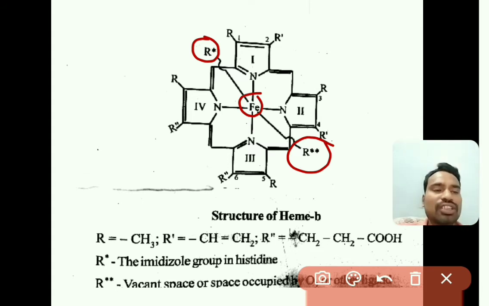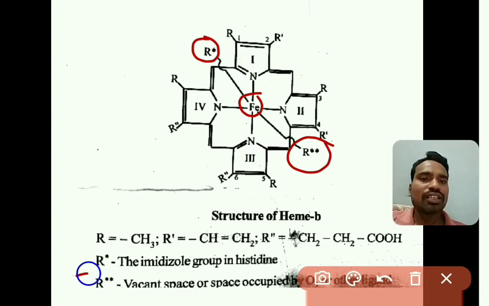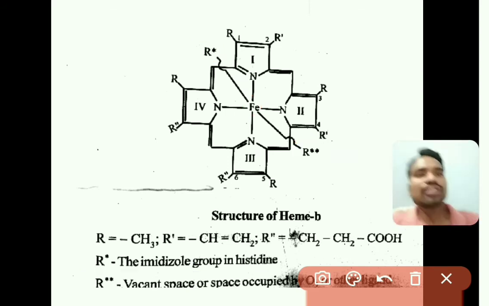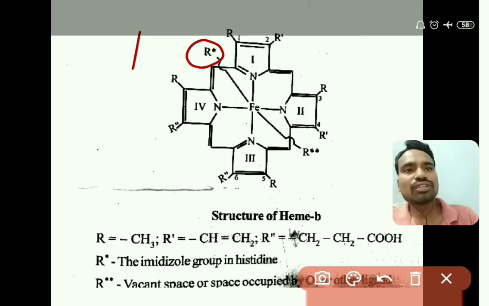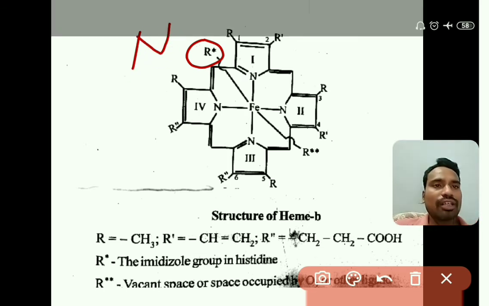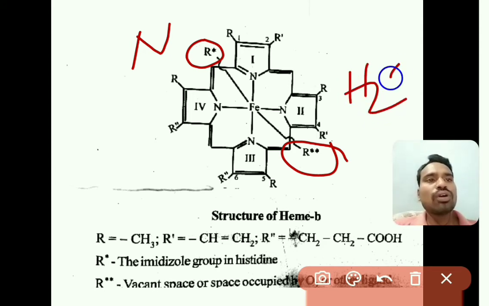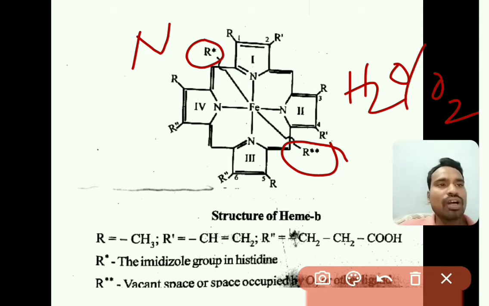R dash is the nitrogen of imidazole histidine, so this coordination is also from a nitrogen atom. The sixth coordination, R double dash, corresponds to either H2O or oxygen.